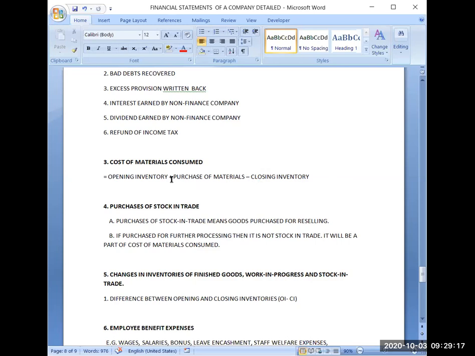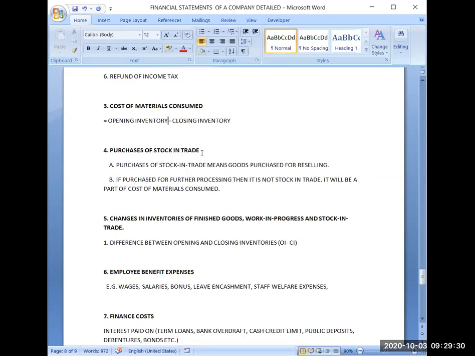Now if I eliminate this part, then simply it remains opening inventory minus closing inventory. Purchases I have included here, whatever goods I am purchasing for reselling purposes, I have written separately as I was writing in the trading account. Then I was writing opening inventory on the debit side and closing inventory on the credit side. Means it was opening inventory minus closing inventory.